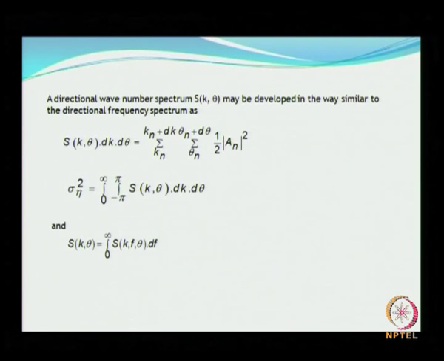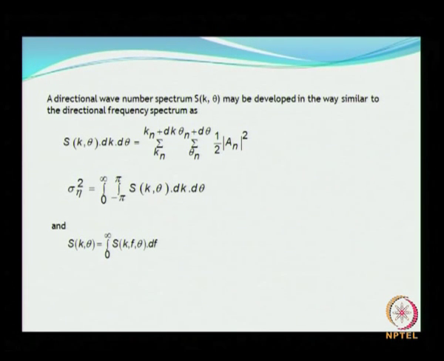Now a directional wave number spectrum may be developed in a similar way, similar to what we have seen for the directional frequency spectrum, and the whole relationship which we have been discussing will hold good here, and it can be represented the way we have written here.